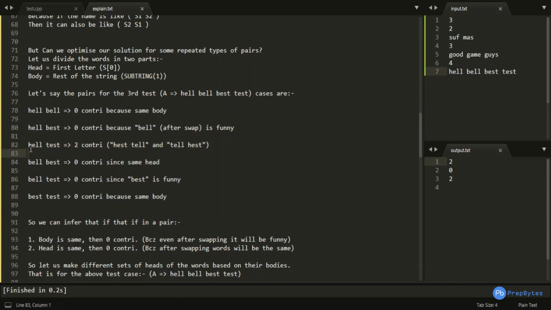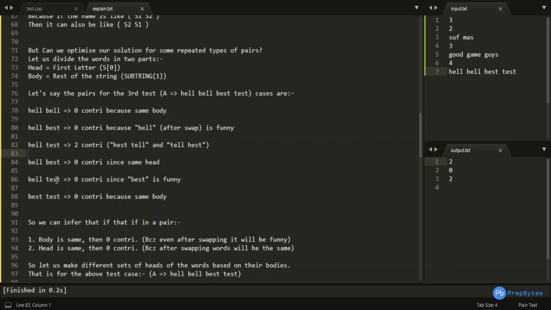Why so? If we swap H and T over here, we would get tell and hest, which are not present in my funny word set. Okay, bell and best is giving me 0 contribution since they have the same head. And if they have the same head, there is no meaning in swapping, because even after the swap, the words would be the same.